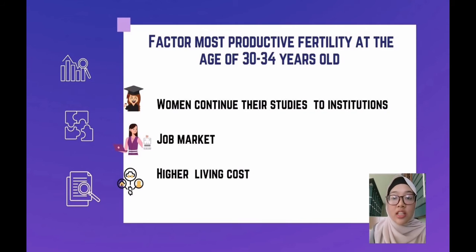In addition, the high cost of living is also a reason many couples nowadays get married late. Therefore, not surprisingly, the highest fertility rate of the nation is between 30 to 34 years old.